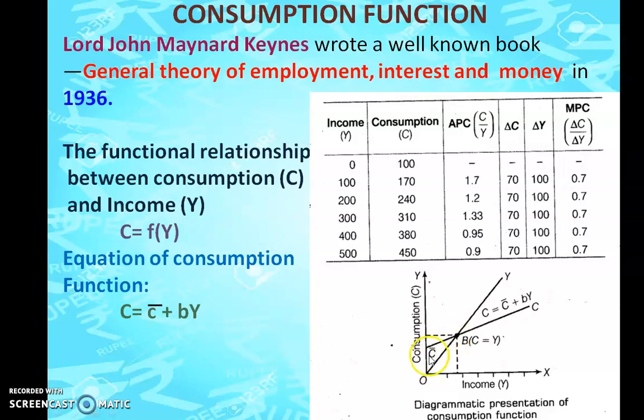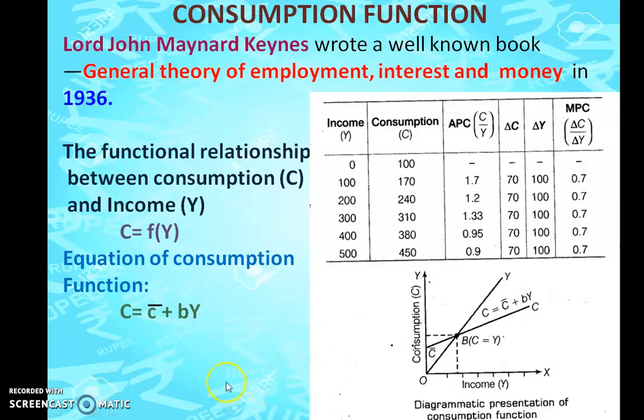So this part we call the dissavings. If you come to this part, your income is more and your consumption is less, so that part we call the savings. Okay, so this is related to the consumption function.